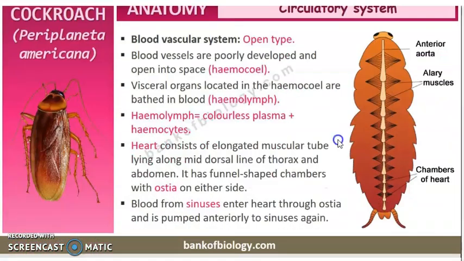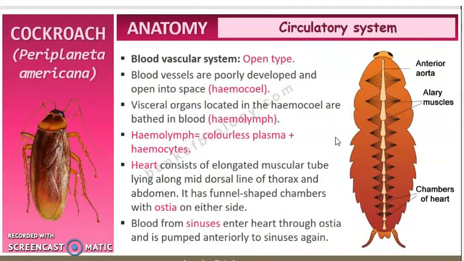Now let us move on to the next system, which is called the circulatory system, children. So circulatory system or vascular system, it is open type in the case of cockroaches, right? So it is not a closed circulatory system, it is an open circulatory system. So what is this open circulatory system? We know that in this, organs are completely bathed by the blood. Now, they have blood, they will have heart, but blood vessels here are not properly developed. As they are completely bathing the organs, they don't need specialized blood vessels to carry the blood, right? So blood vessels are not completely absent here, instead they are poorly developed.